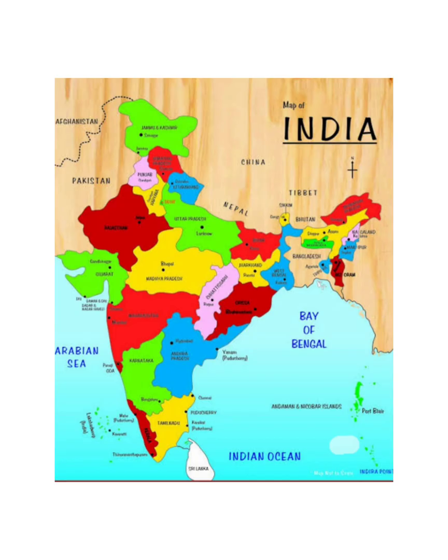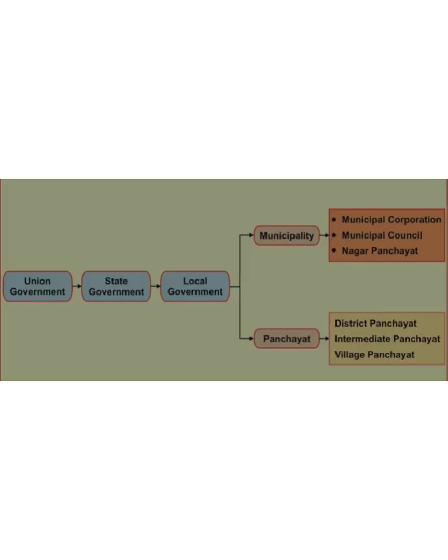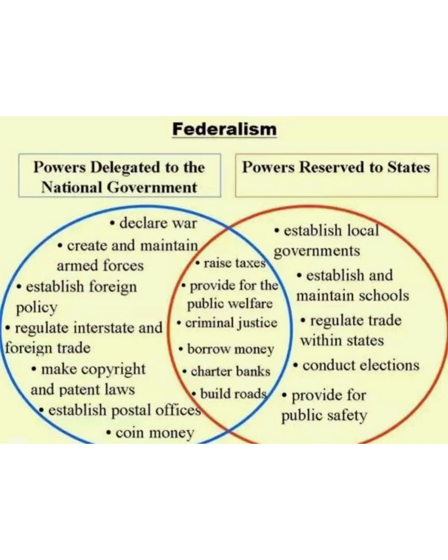So we all know that our country and its government function at various levels, such as village level, state level and central level. This is basically known as the federal form of government.